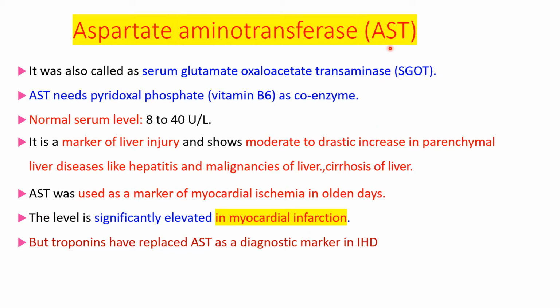So in liver diseases, both ALT and AST are increased, but ALT is increased more than AST, and AST is also increased in myocardial infarction. But nowadays, other markers like troponins are more useful than AST. But this AST level is increased in myocardial infarction also.